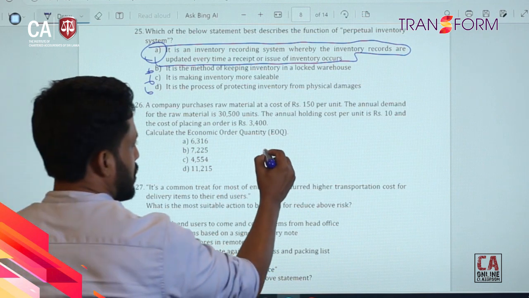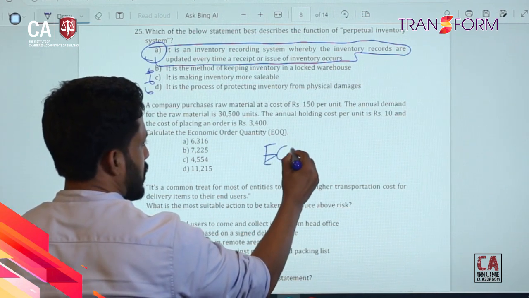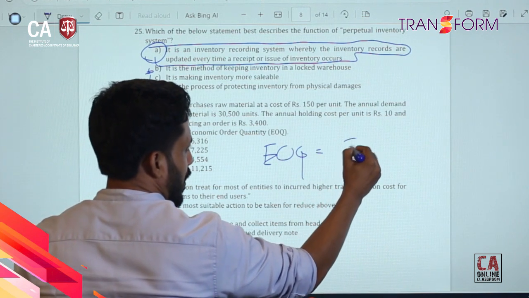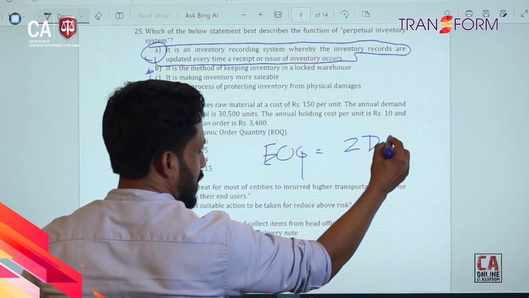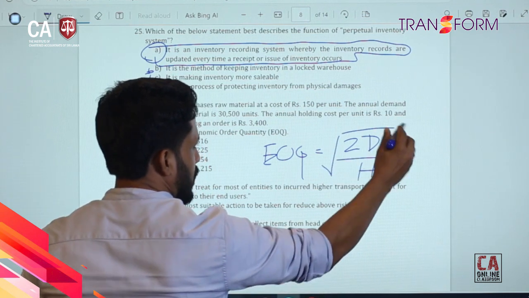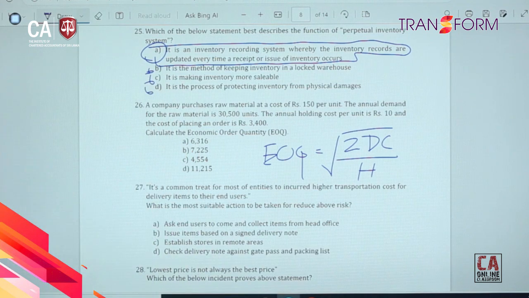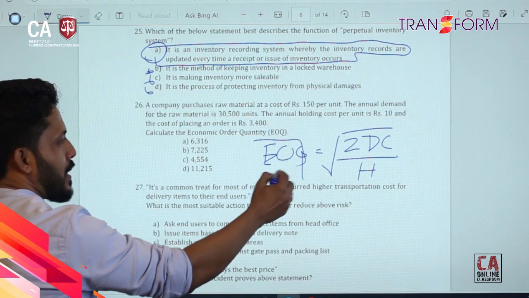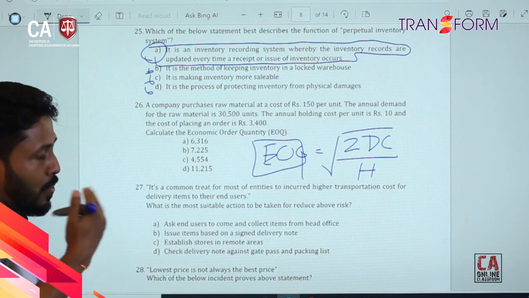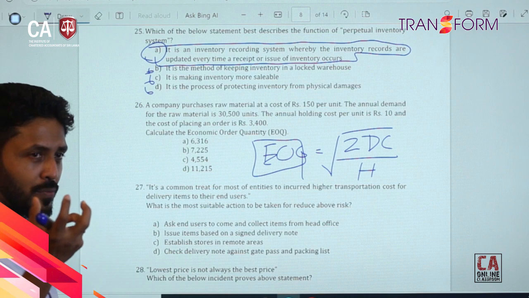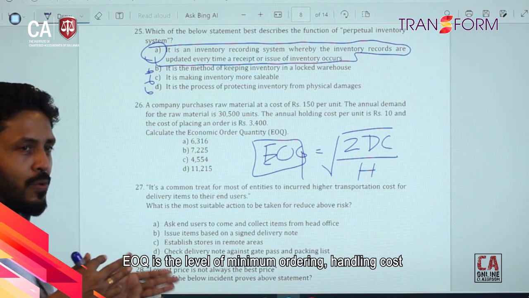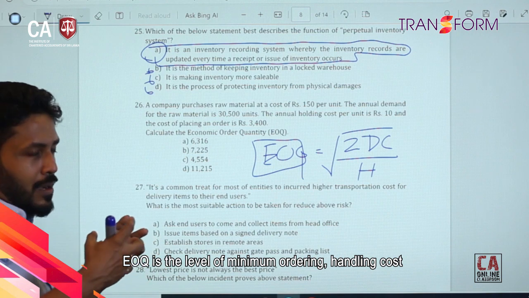The formula: EOQ equals the square root of 2DC over holding cost, right? The basic EOQ concept is to have an effective order quantity. How can we decide once we are ordering something?